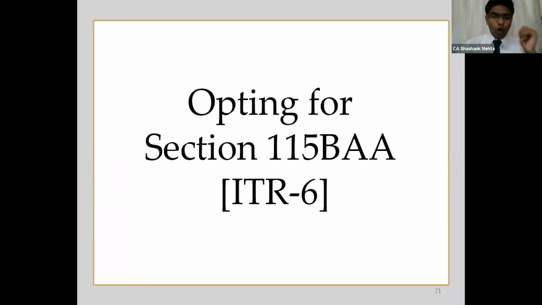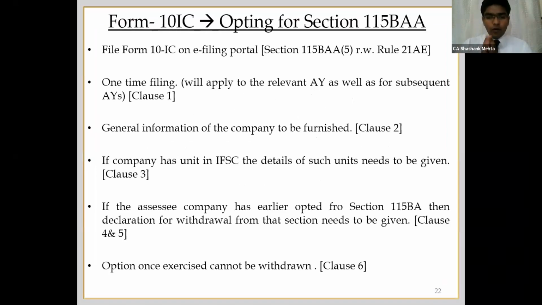Now with respect to corporate clients, a very important amendment by the Finance Act or the ordinance thereafter is with respect to 115BAA, particularly for ITR 6. As we all know, new provisions have come, the new taxation regime as we all call it. If you want to opt for this scheme, then before filing the return of income, you will have to intimate the government that you are opting for this scheme. For that, you will have to file Form number 10IC.